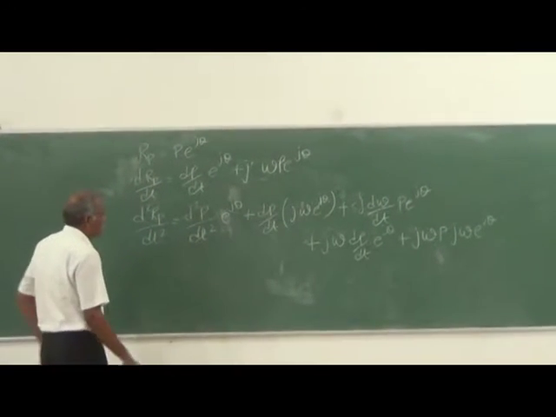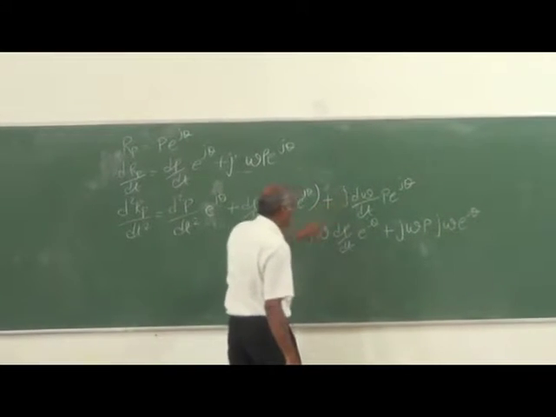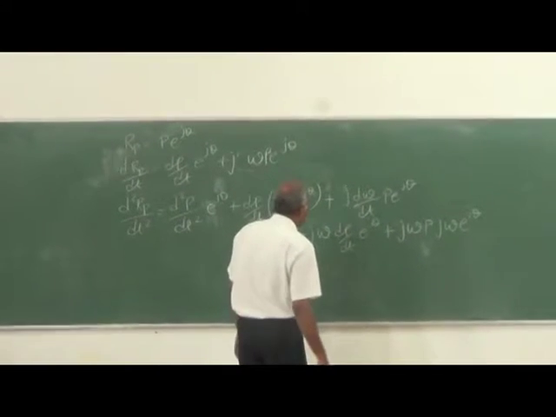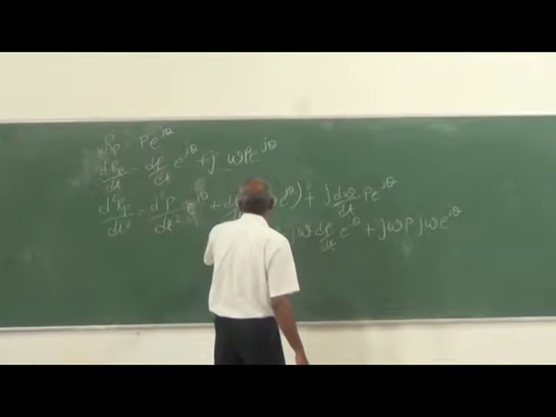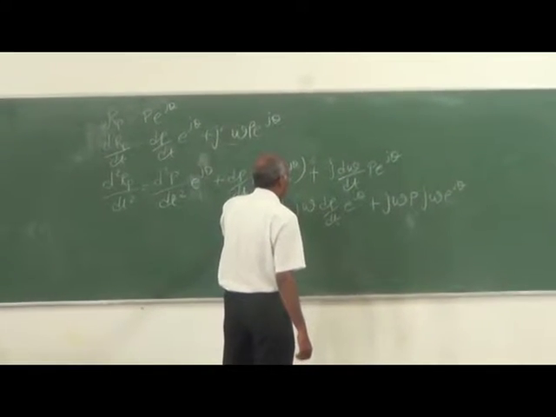So you have several terms coming. We will see whether there are similar terms that we can combine. You can see this j omega e power j theta.